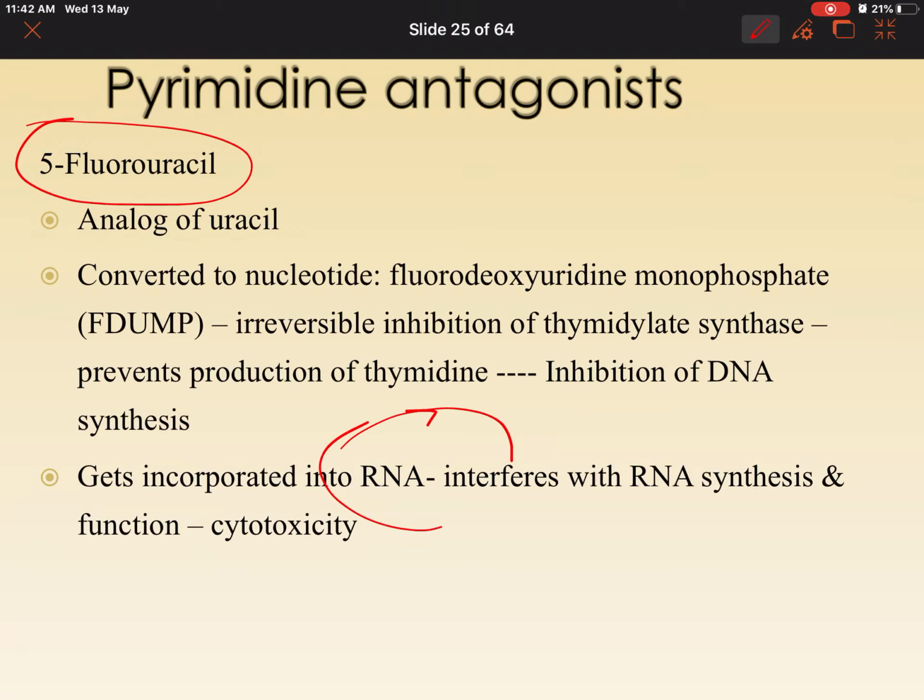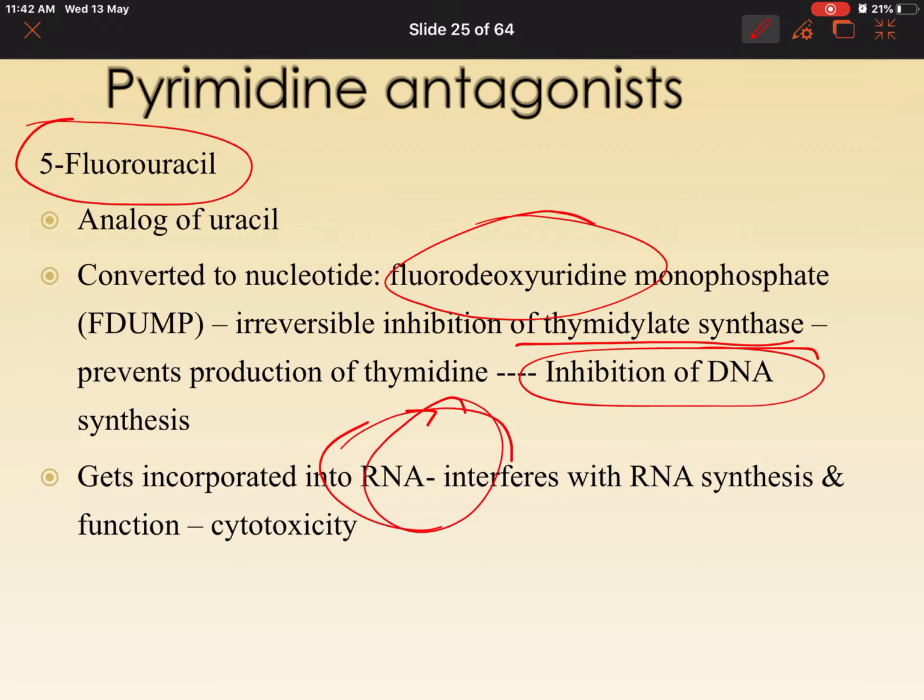Initially 5-fluorouracil is converted into fluorodeoxyuridine monophosphate, which irreversibly inhibits thymidylate synthase, thus inhibiting DNA synthesis. It also inhibits RNA synthesis.